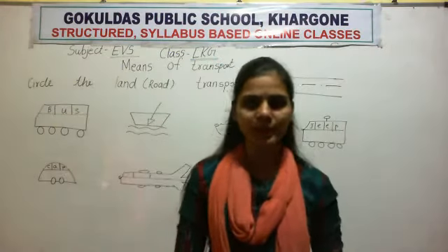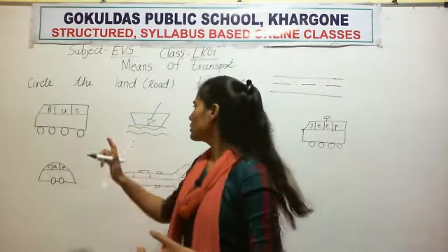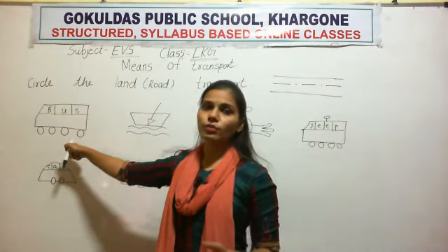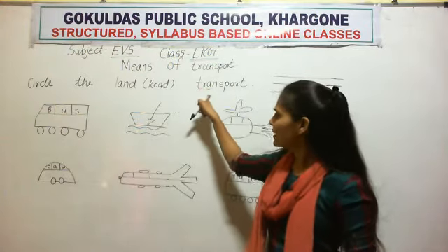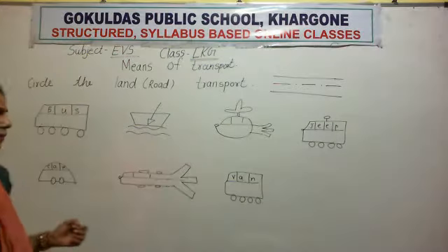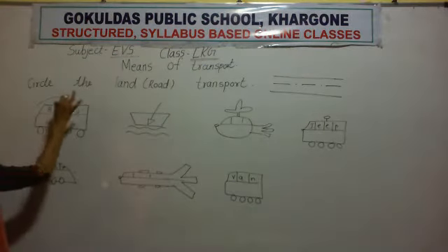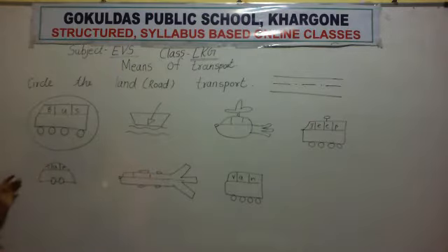Bus moves on the road. बस कहाँ चलती है? रोड पर चलती है बस, so bus is a road transport, land transport, and you circle the land transport, so you circle the bus. Okay, a big circle for bus.